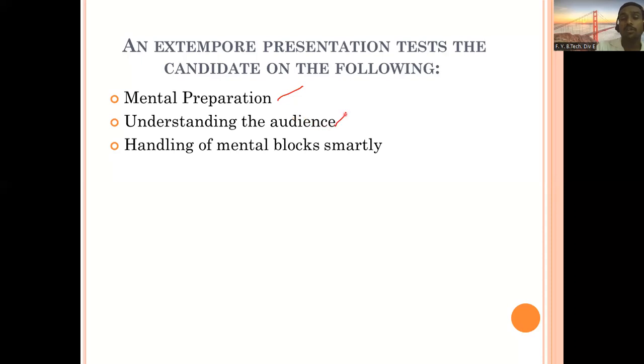Understanding the audience. Who is the audience? Those people who are there to listen to you. They will be your audience. So you need to understand them. What do you mean by understanding the audience here?